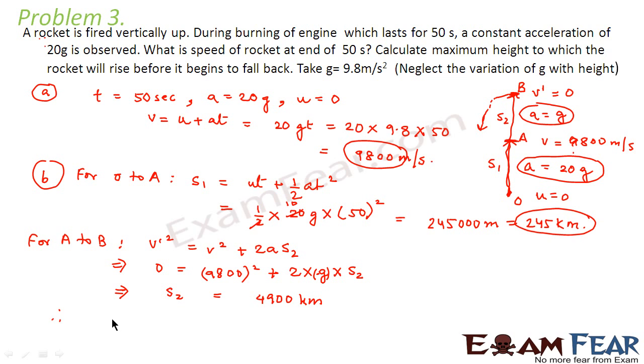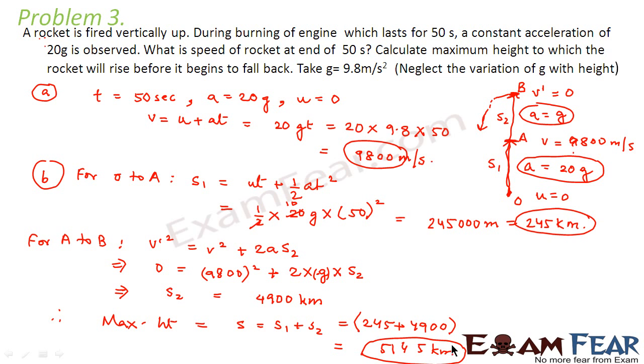Therefore, the maximum height that the rocket can reach will be equal to S, that is S1 plus S2, which is equal to 245 plus 4900 kilometers, which is equal to 5145 kilometers. That means this is the maximum height till which the rocket will reach, and after that it will start falling back to the ground.